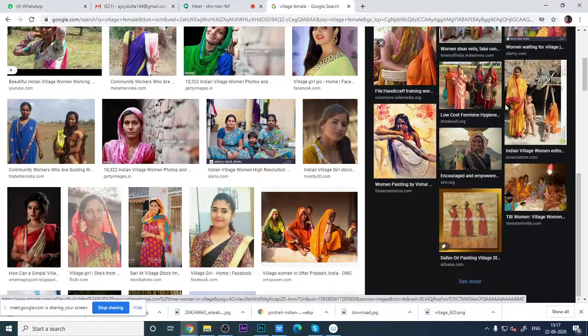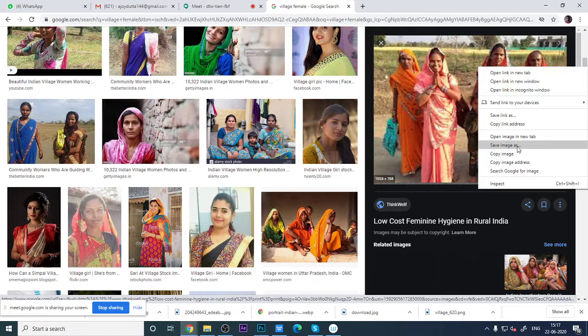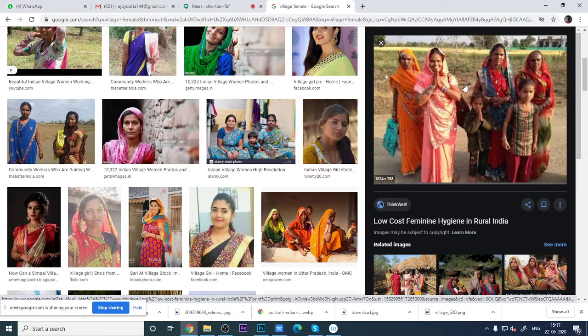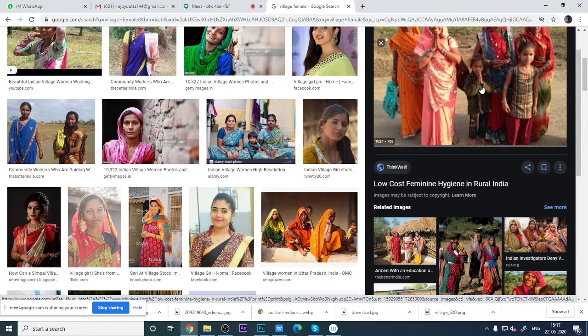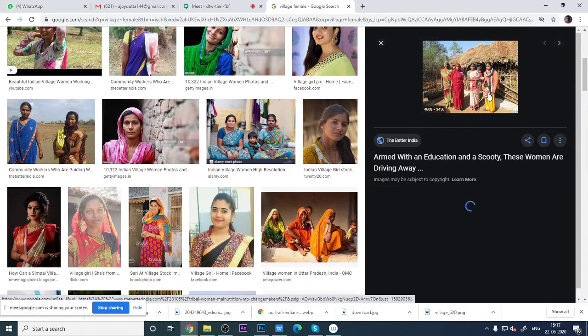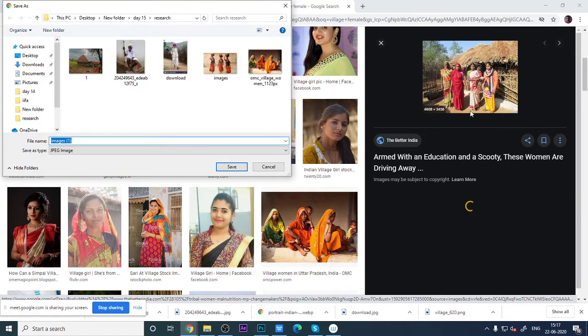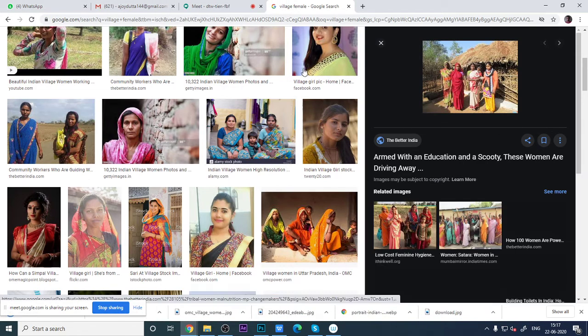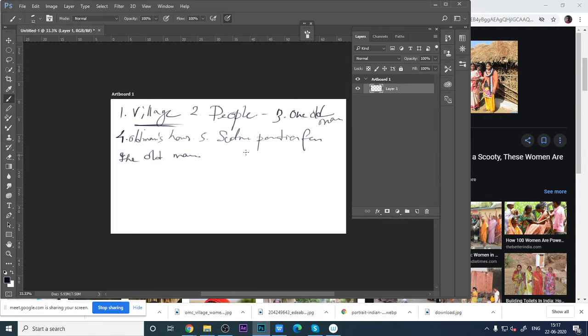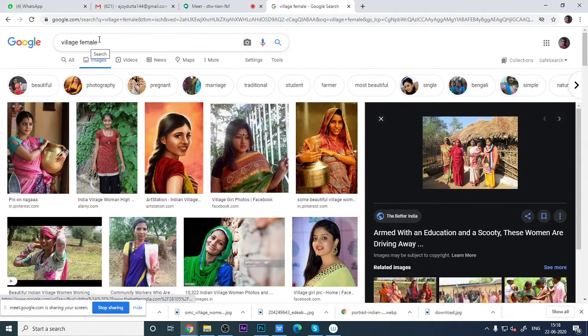Okay, so all kind of things I am taking, I am receiving for our reference purpose. It's not happening, I don't know why. Save. See, I have taken all the pictures of people portions. Then I will take an old man. Then I will take this as a village old man.